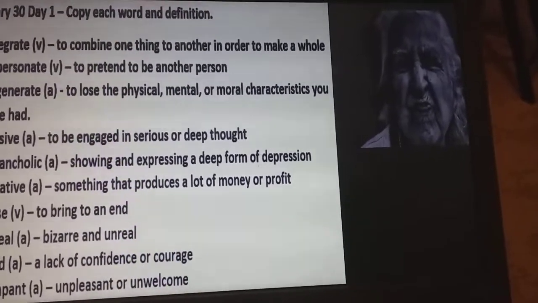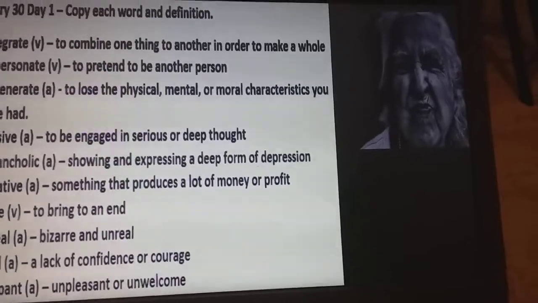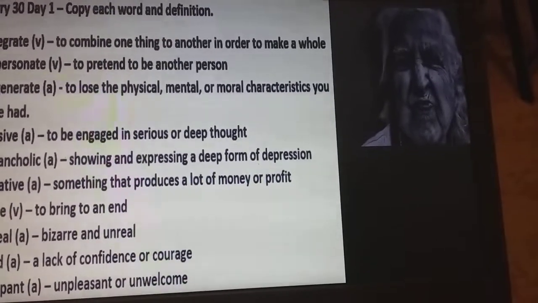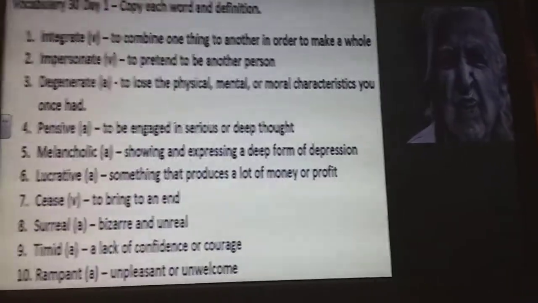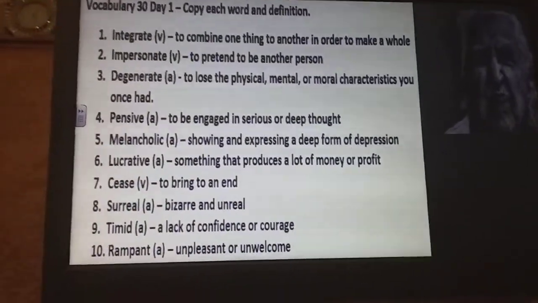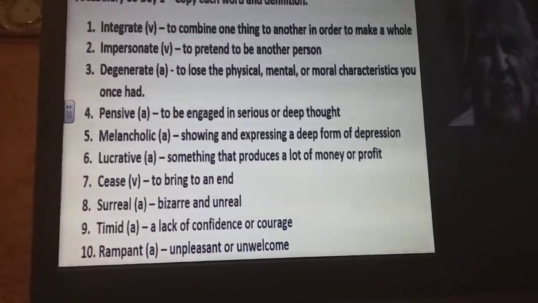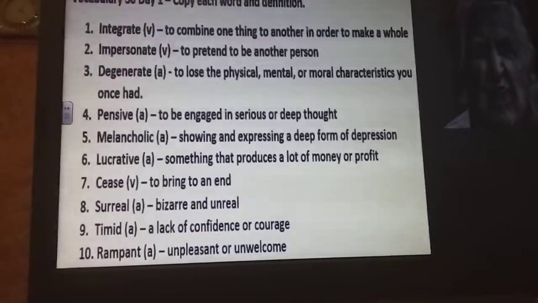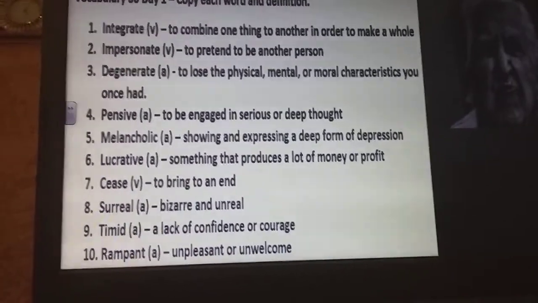you begin to lose certain qualities: hearing, seeing, smelling. Your hair begins to go. Your skin begins to wrinkle. So that's just something to help you remember what the word degenerate means. It means to lose those qualities that you once had.